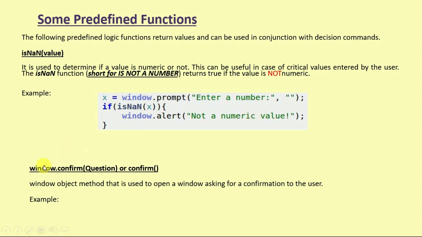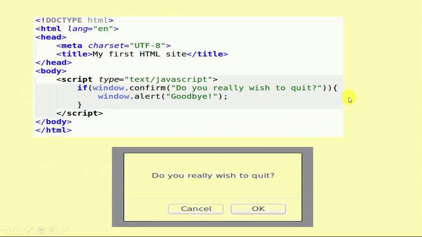And similarly window.confirm(question) is another method, another function we can use. It is a window object method that is used to open a window asking for confirmation from the user. So here is the syntax of that. Script type, if window.confirm, do you really wish to quit, window.alert, goodbye. So here is the output of that particular code.